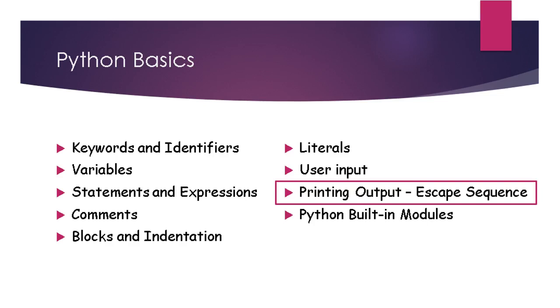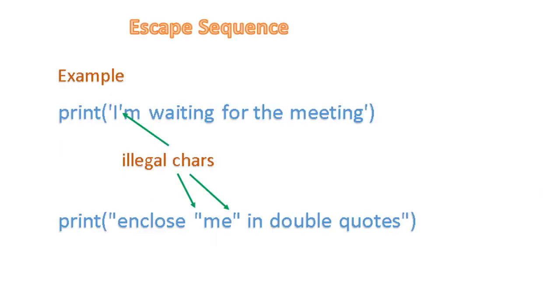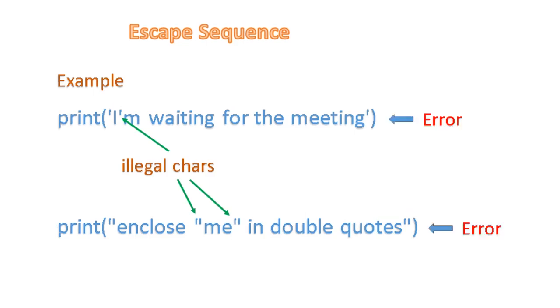Escape sequence is the subtopic of printing output, which is the 8th topic in Python basics. Here in this print statement, there are some illegal characters within the string. So this print statement will throw an error.